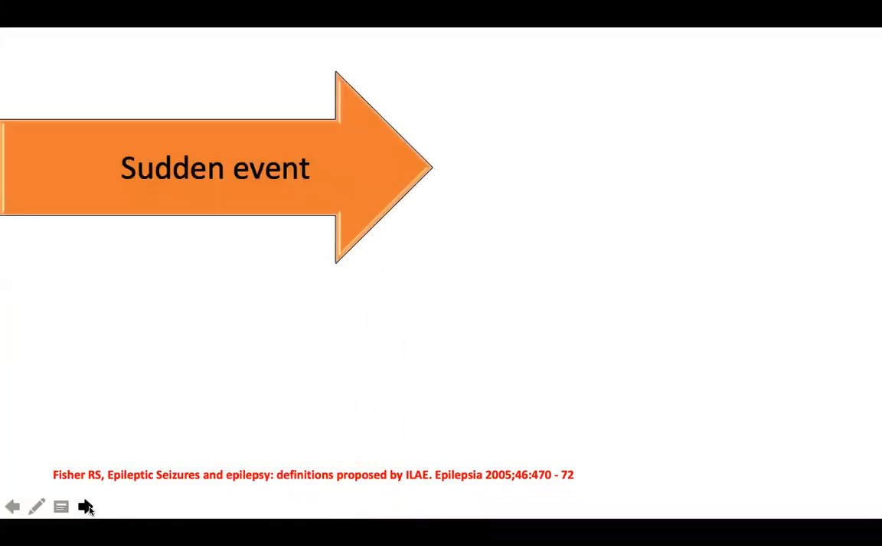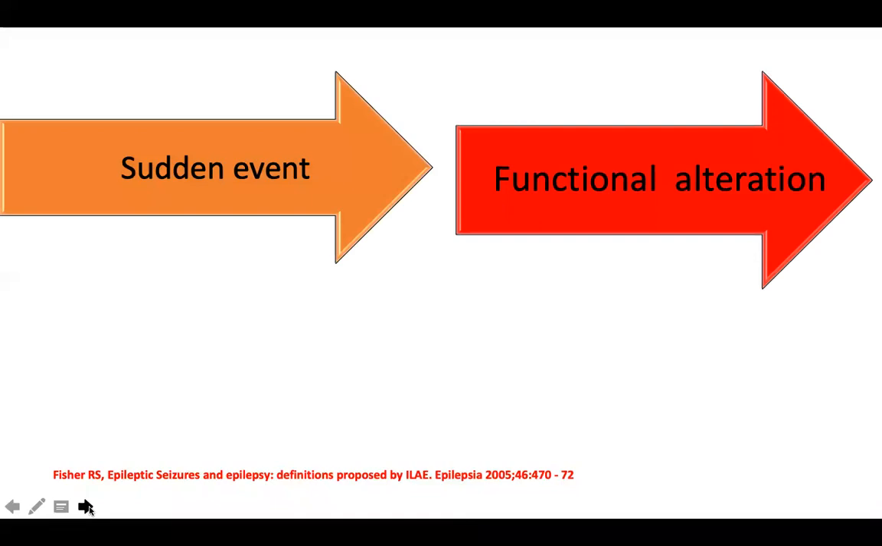So the clinical definition is that a seizure is any sudden attack which causes functional change or functional alteration in the body. So a seizure is any sudden event which leads on to functional alteration in the body, and this functional alteration could be psychological also, it could be behavioral also, it could be autonomic also, it could be motor, or it could be sensory. So this distinction is very, very important.